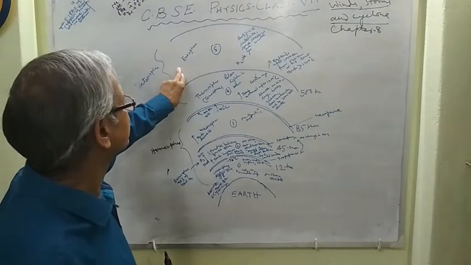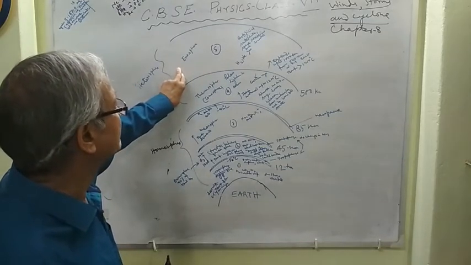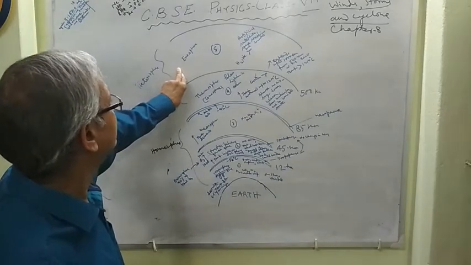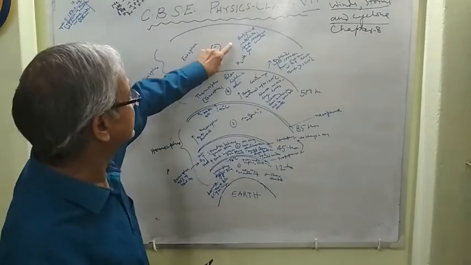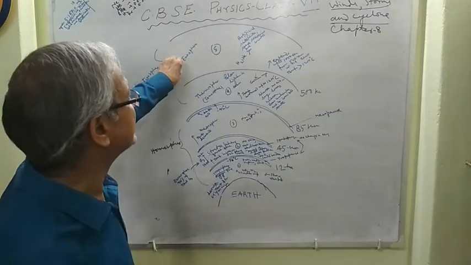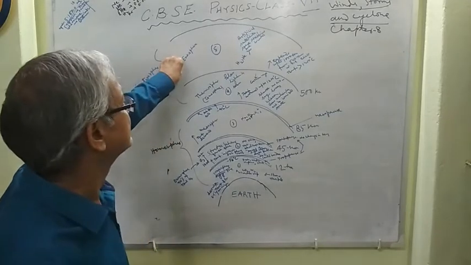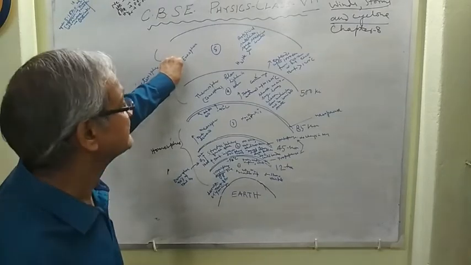In this layer, trace amounts of hydrogen and helium gases are present. In the exosphere, artificial satellites and space stations are located. Right?